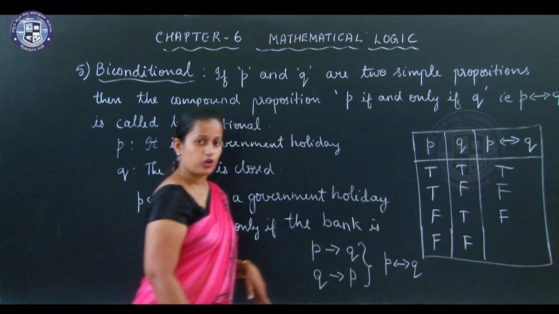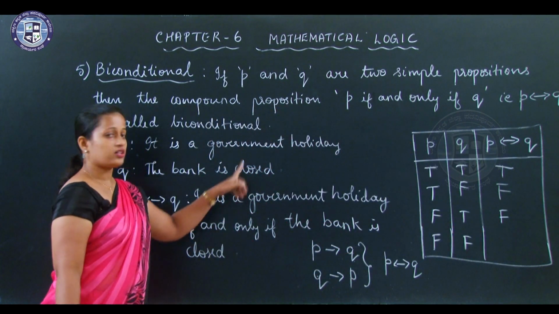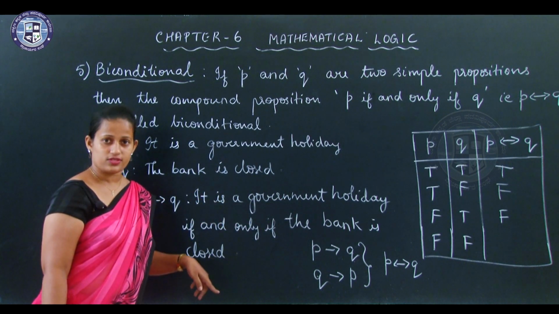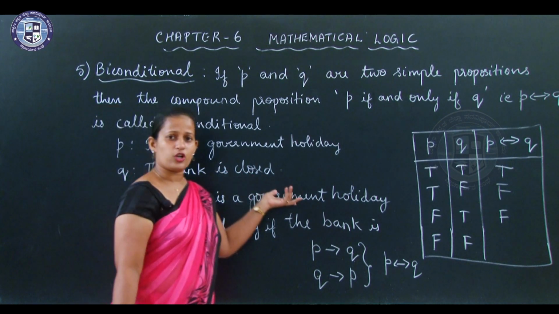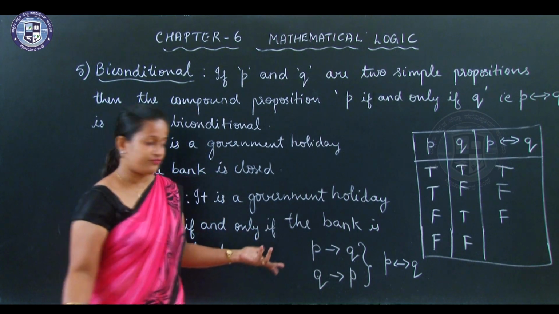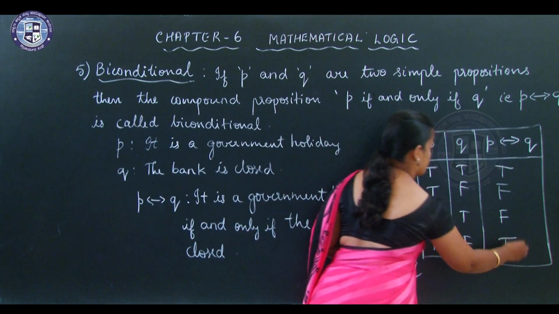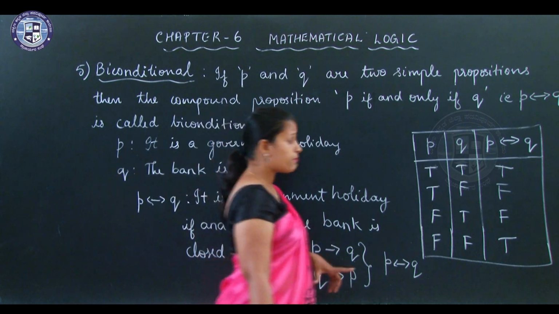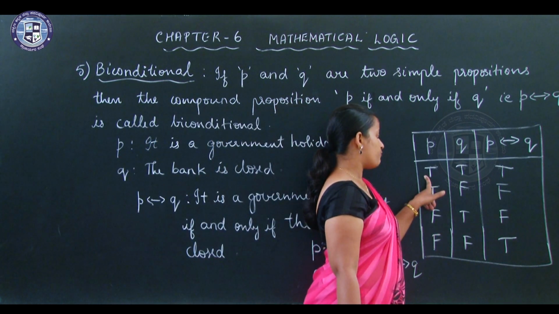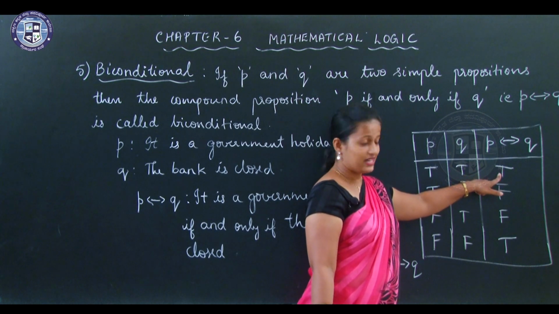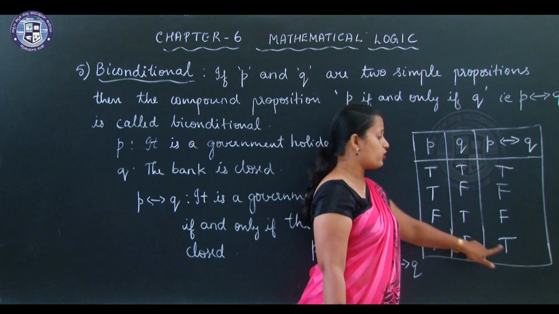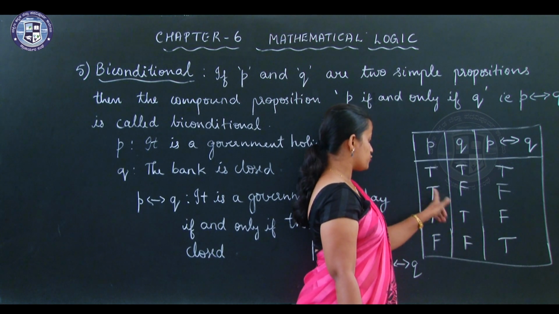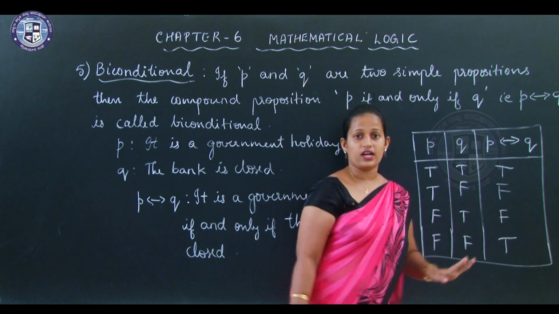Both are false. It is not a government holiday if and only if the bank is not closed. Okay, it is not a government holiday, so the bank is not closed. Fine, it is true. So this is the truth table of biconditional. Remember that in biconditional, if both are true, the final answer is true. If both are false, the final answer is true. Okay, the other two mixture cases, true false and false true, are false.